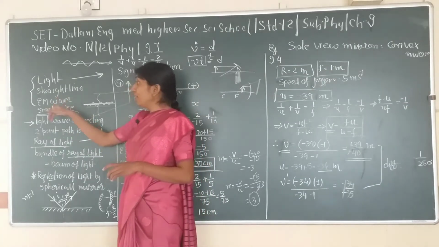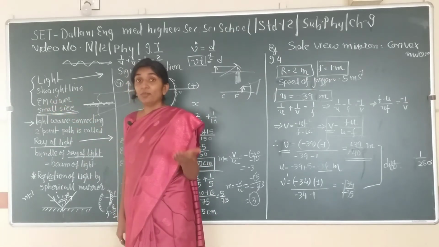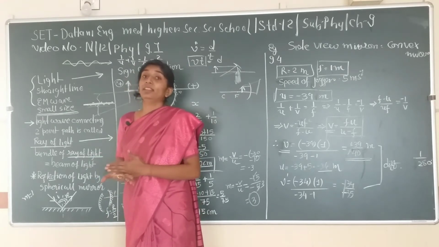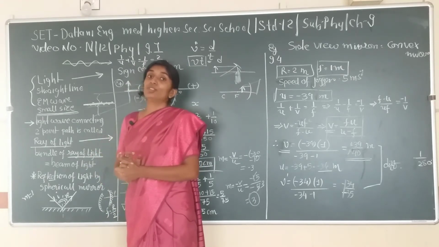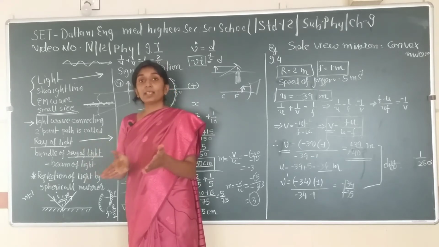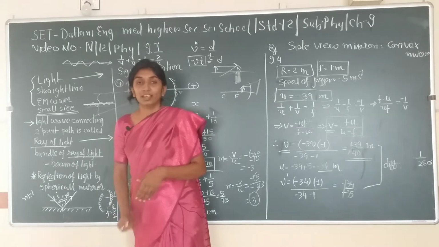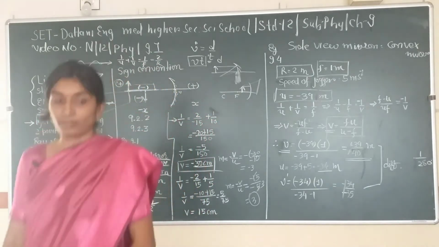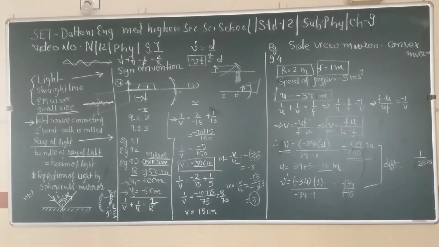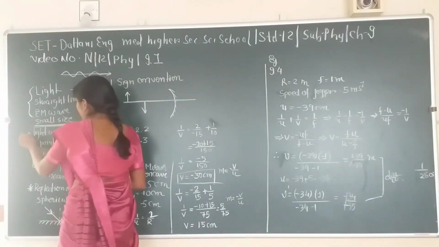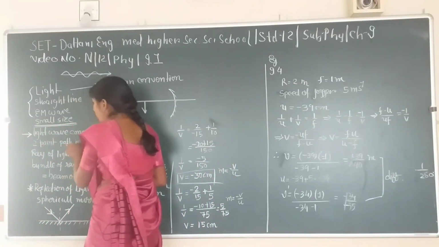Because the wavelength of electromagnetic wave, that is visible light, is smaller than all the objects present on the earth, or as compared to the size of any other object on earth. So light wave is connecting two points.